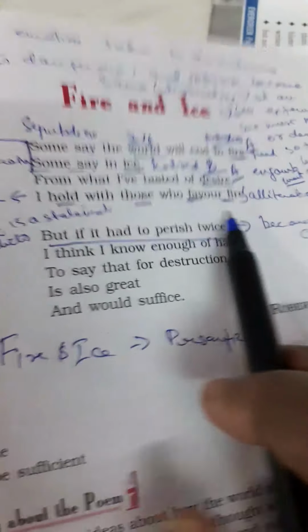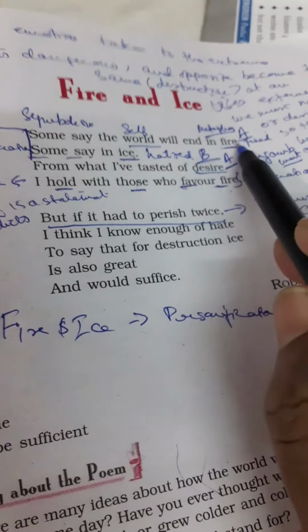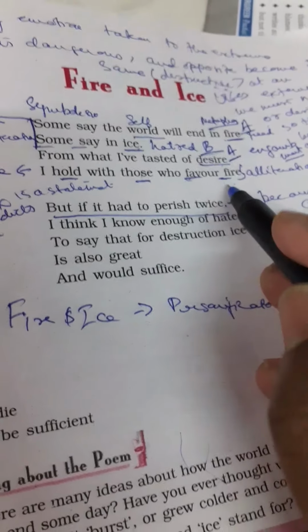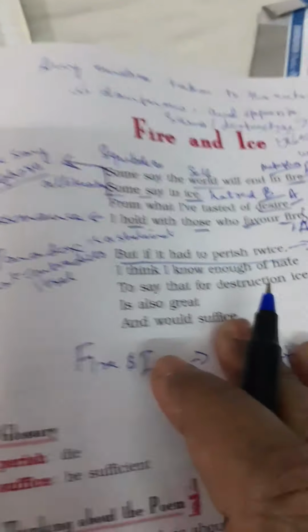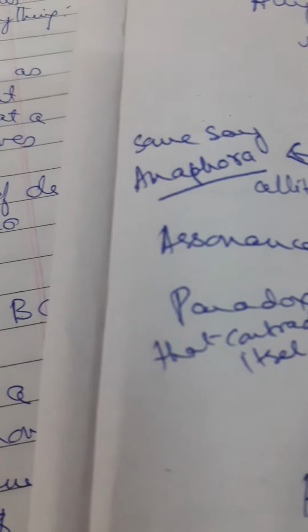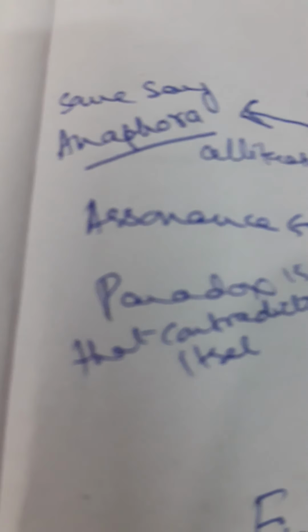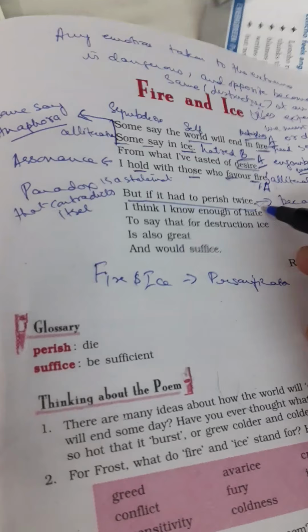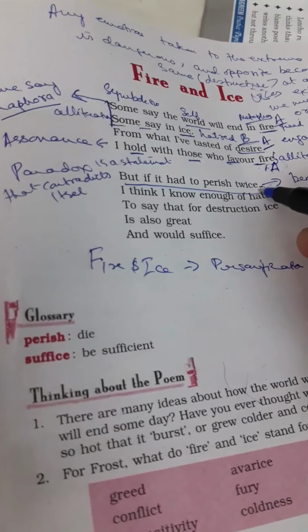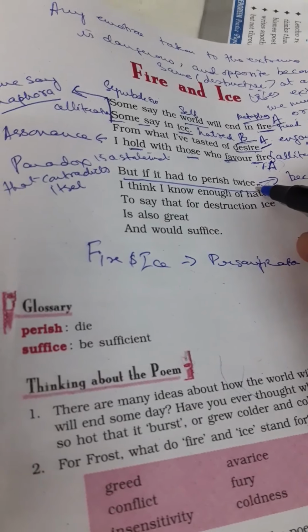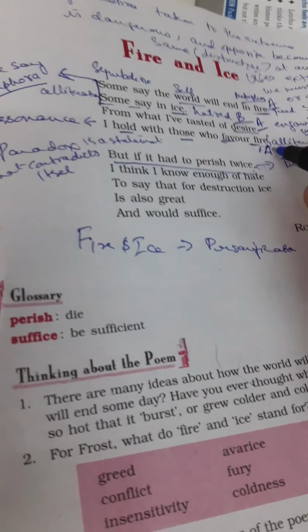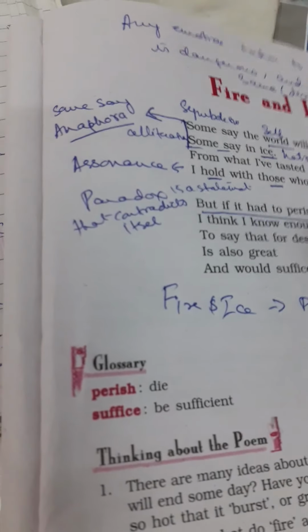Now the next line is fire again. So copying from fire, we had put it A, so for fire again we will put A. Then the next line is twice, and this twice again we mark as B. And then we have hate.